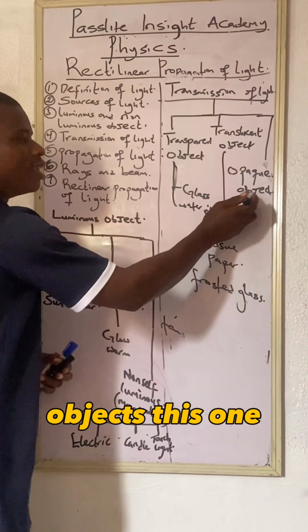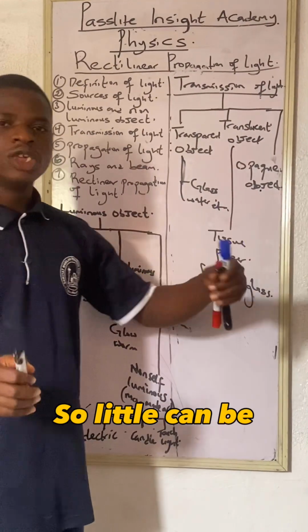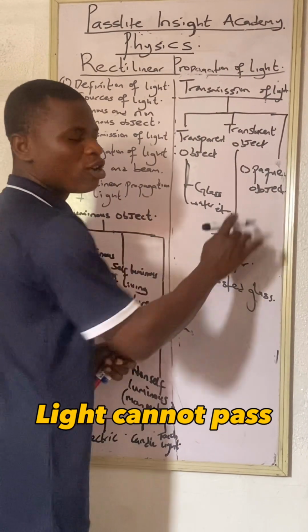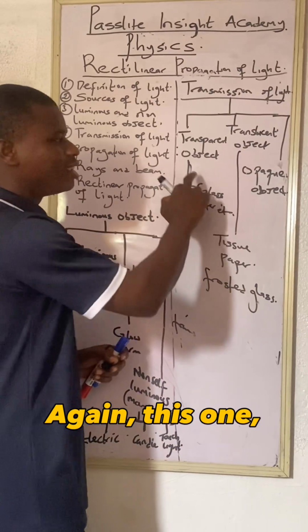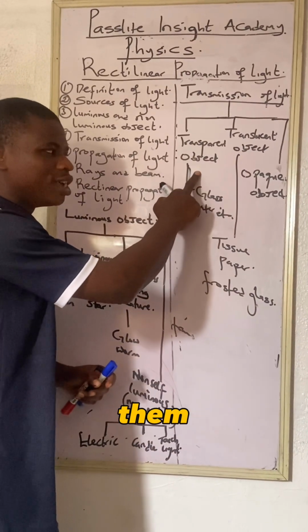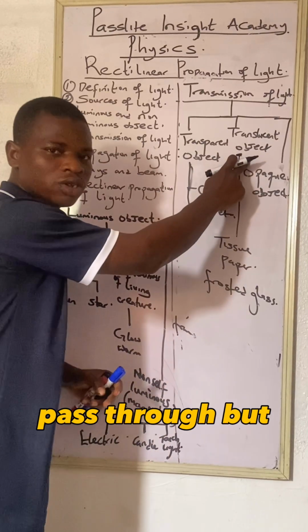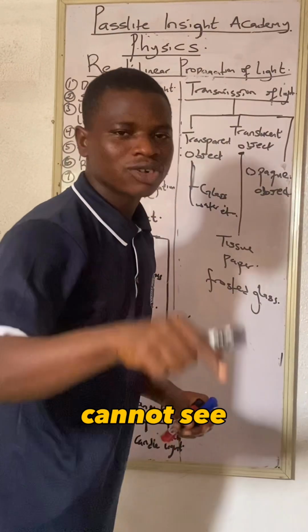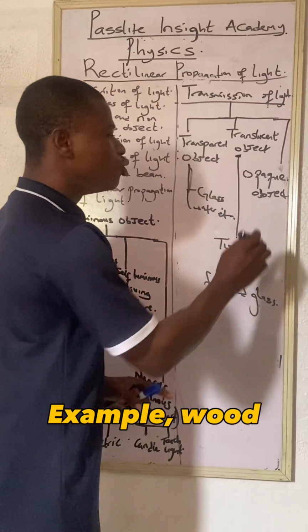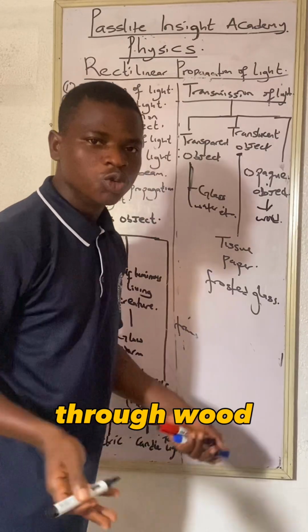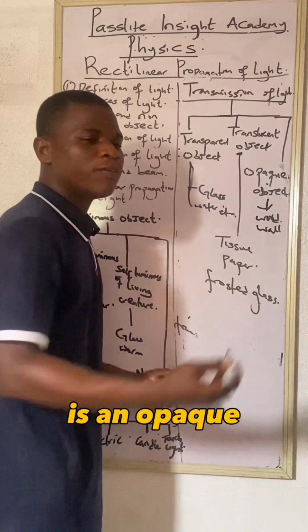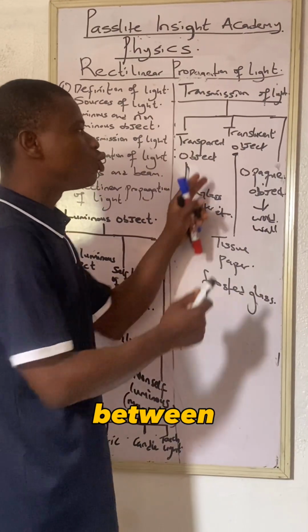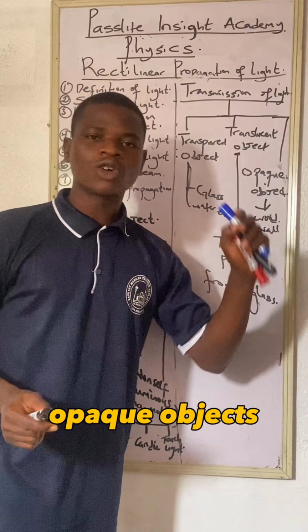So let's go to opaque objects. For this one, both of them are little: little can be transmitted and little can be reflected. Light cannot pass through it and you cannot see through them. Again, for transparent, light can pass through and you can see through. For translucent, light can pass through, but you cannot see through to the other side. For opaque, light cannot pass through and you cannot see through them. Example, wood is an opaque object. You cannot see through wood and light cannot pass through. Your wall is an opaque object. You cannot see through a wall and light cannot pass through. So that is the difference between transparent, translucent, and opaque objects.